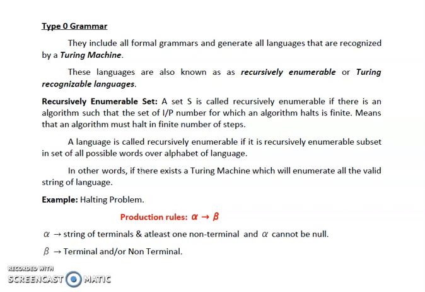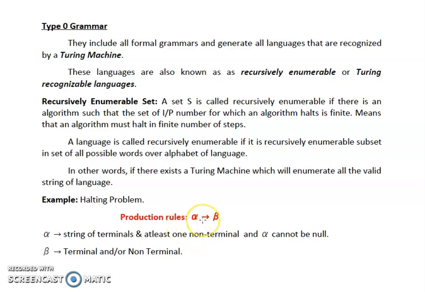Now let's see what production rule is used for type 0 grammar. As I have already told you, it is the grammar with the least amount of restriction, so it has a very simple production rule. According to the production rule, alpha tends to beta. That means on the left hand side we have alpha and on the right hand side we have beta. Now, what values can be accommodated in place of alpha? Alpha is a string of terminals and at least one non-terminal.